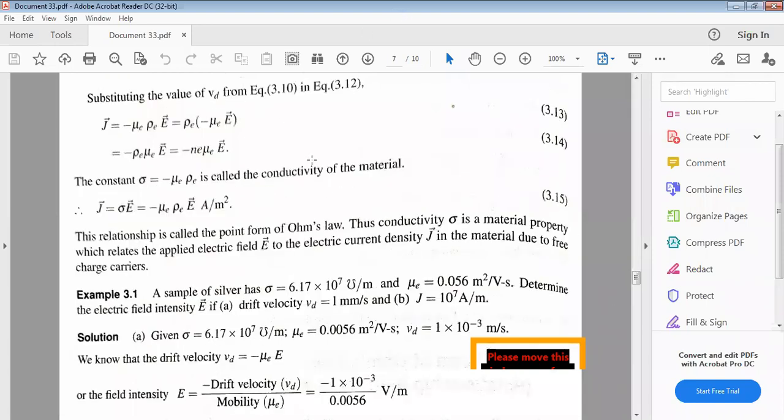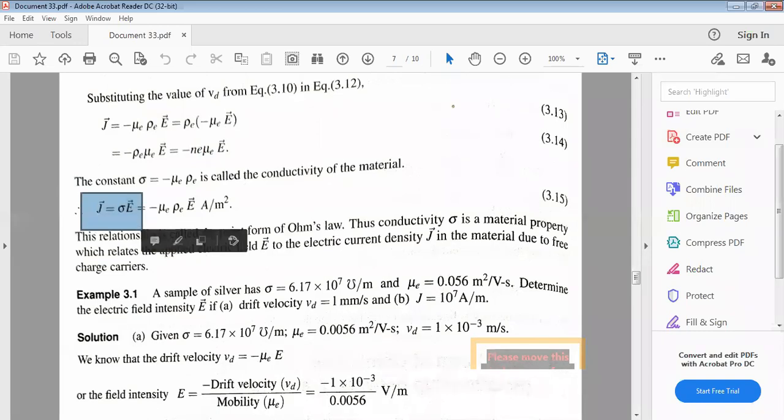Substituting the value of drift velocity, J equal to minus rho E into mu E into E. What do you mean by rho E here? Charge density, right? Electron charge density n into E. So J equal to n into E into mu E into E. Here, n E mu means sigma. Sigma equal to n E mu. So n E mu is simply replaced with sigma. J equal to sigma E. This is the relation between J and E.